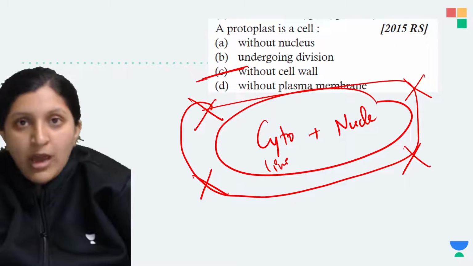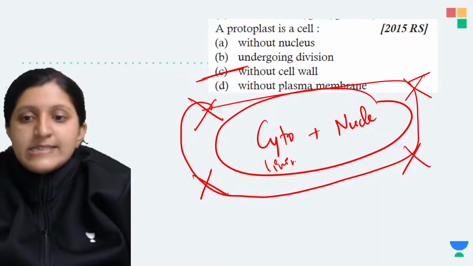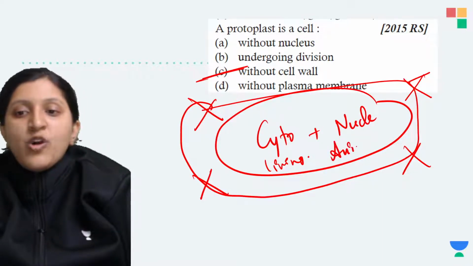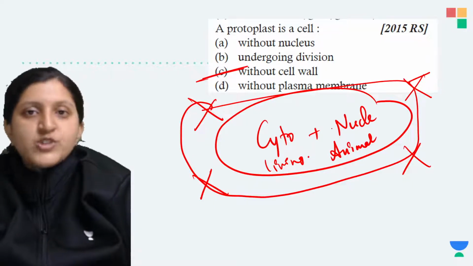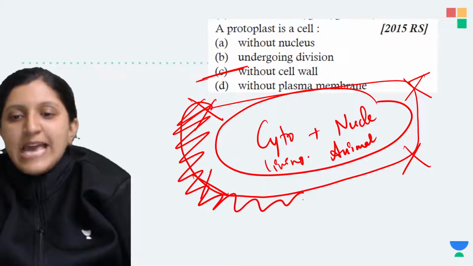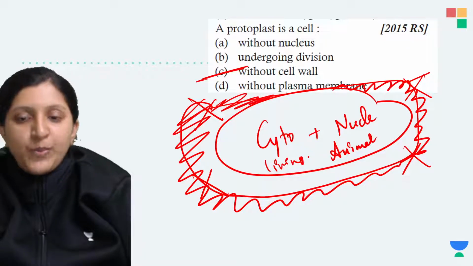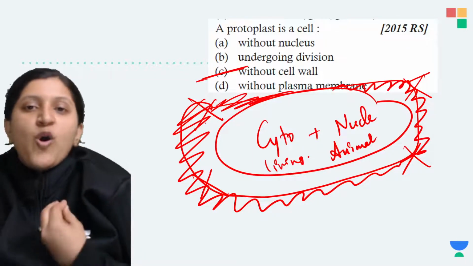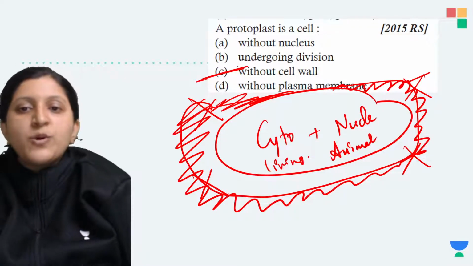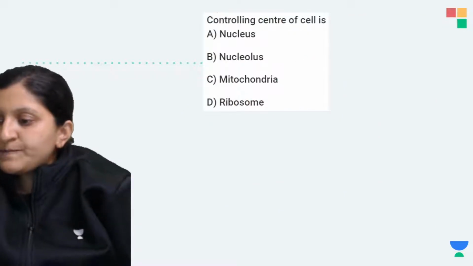So why exactly without cell wall? Because this is the dead content and this is the living content of the cell. And animal cell, directly we can call the animal cell to be a protoplast or a protoplasm, but plant cell, we need to remove this cell wall and then we can call the plant cell to have a protoplasm. So with cell wall, we don't call this a protoplasm. So directly animal cell can be called a protoplast or a protoplasm because it is without the cell wall. So moving on to next one.